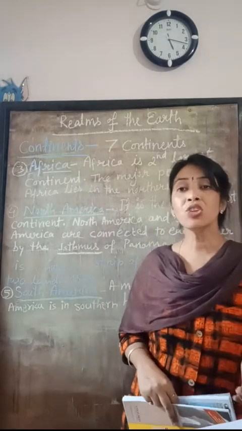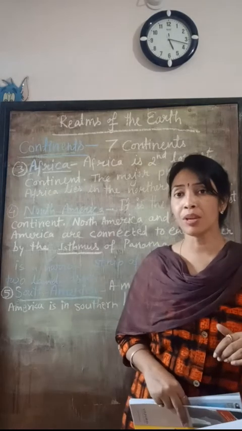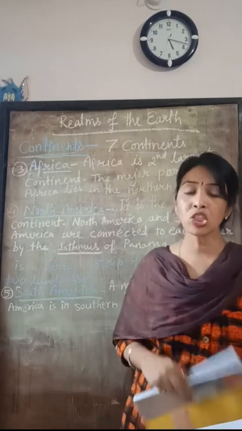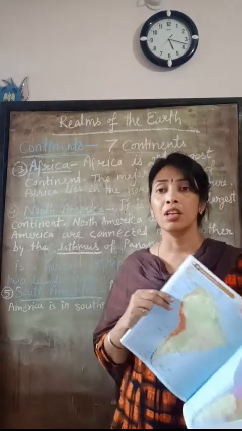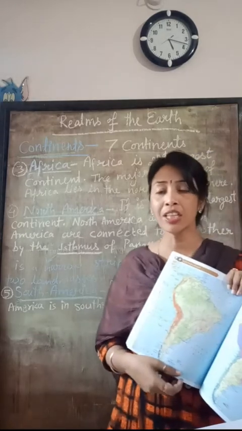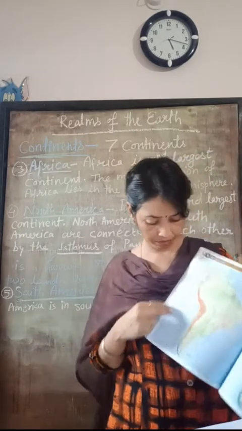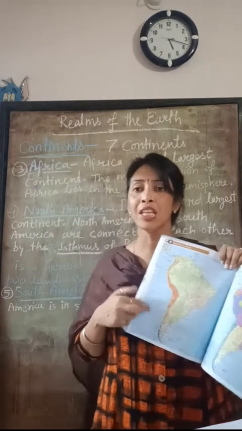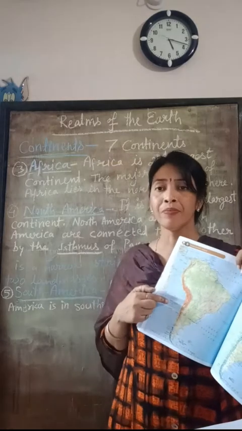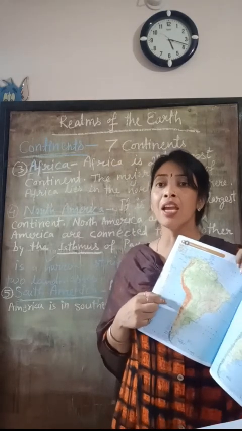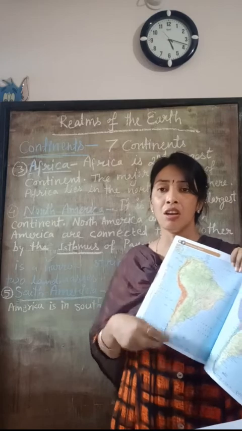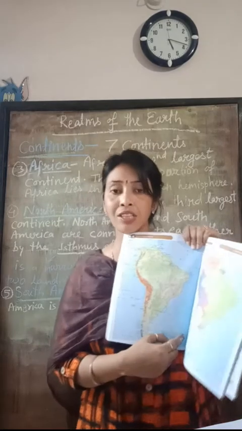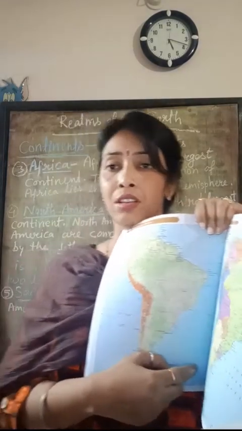The Pacific Ocean is located to the west of South America. To the east of South America lies the Atlantic Ocean. I again repeat, the Pacific Ocean is located on the west side of South America, and on the east side of South America lies the Atlantic Ocean.